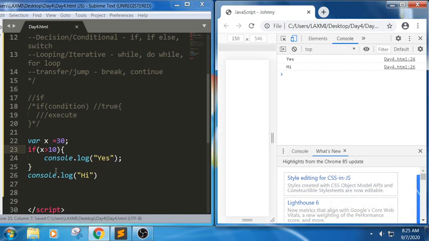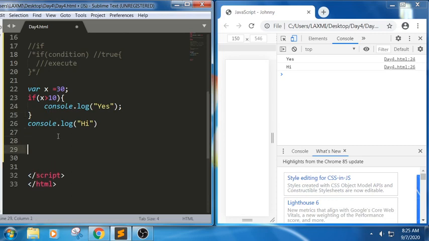So this is how the if condition will work. If the condition evaluates to true, it will execute the block of statements, or else it will continue with the next curly braces. Next one, this is about the if condition.